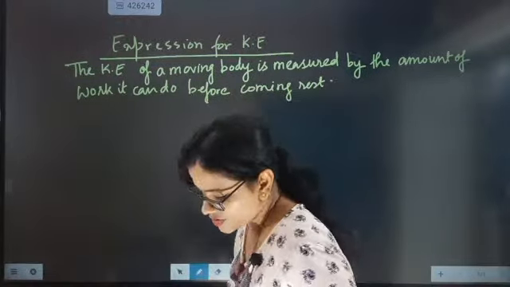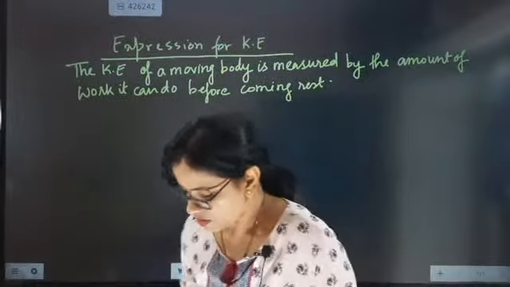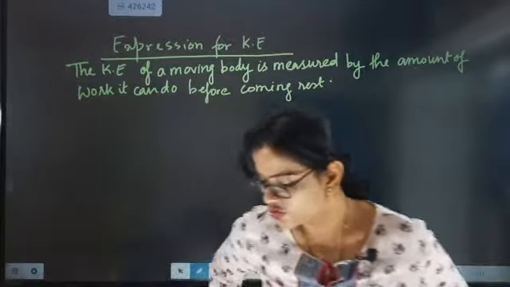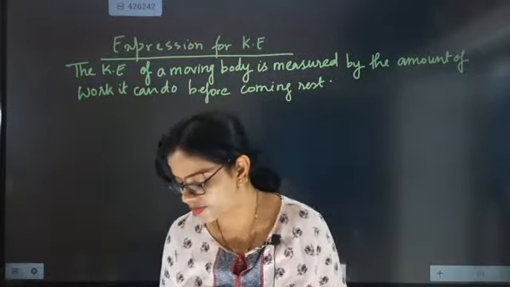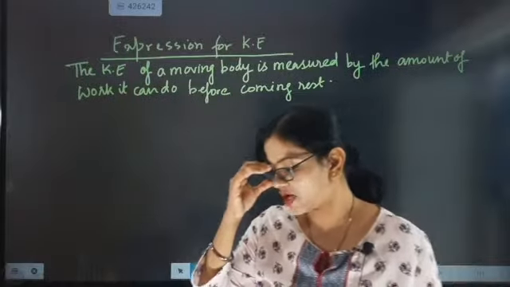Okay, before coming to rest. Energy due to motion, beta. So here if somebody asks you